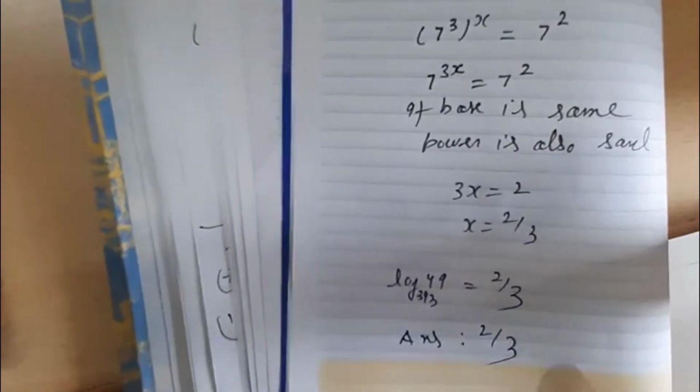In this way, with the help of log, we can break these values.